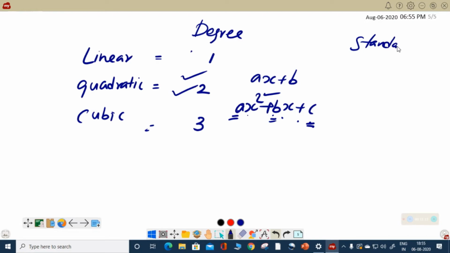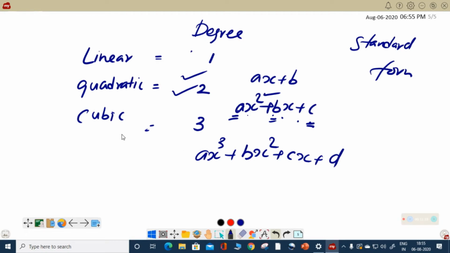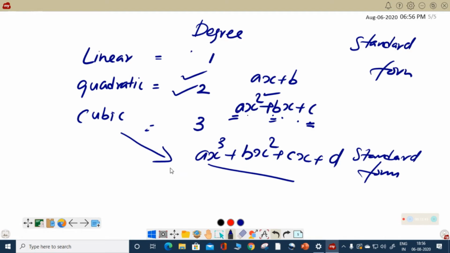मैंने term use किया standard form of writing. और तीसरा हमको ऐसा लिख सकते हैं ax cube, a कुछ भी हो सकता है, plus bx square plus cx plus d, ऐसे लिख के जा सकते हैं. So this became an example for a cubic polynomial where the degree is equal to 3 and this is again a standard form of a cubic polynomial. तो जब आप सोचेंगे स्टैंडर्ड फॉर्म बोलेगा तो ऐसा बहुत सारे फॉर्म भी है क्या?